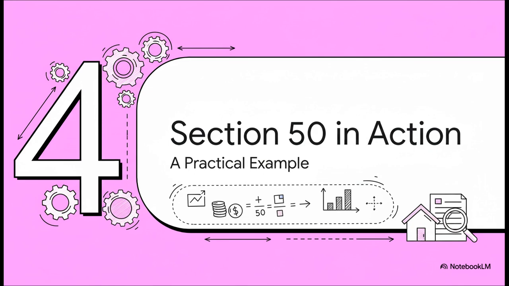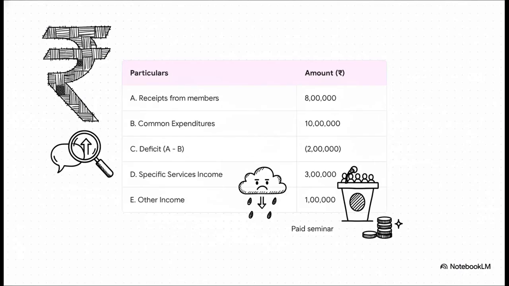Let's make this real. The best way to see how this all works is to just run through a practical example with some actual numbers. So let's meet the ABC Textile Association. As you can see, they collected 8 lakh rupees in member subscriptions, but their common expenses, things like lobbying for the industry and general research, came out to 10 lakh rupees. Simple math tells us that creates a deficit of 2 lakh rupees. Now, separately, they also earned 3 lakh rupees from a paid seminar and another 1 lakh in interest income.